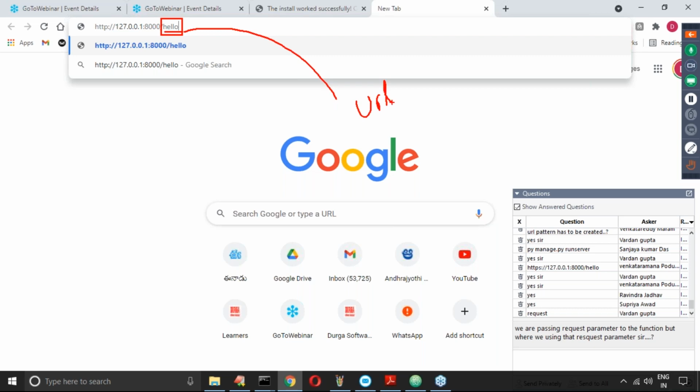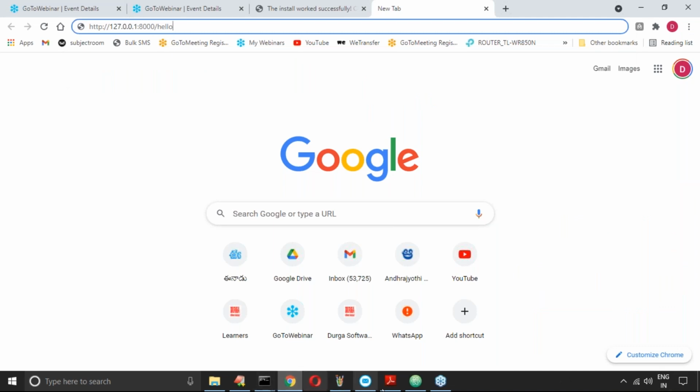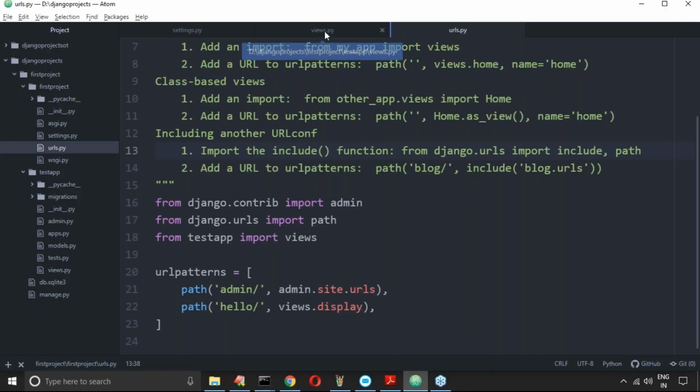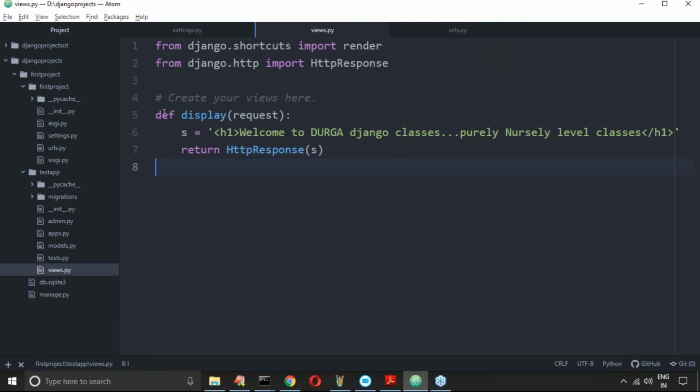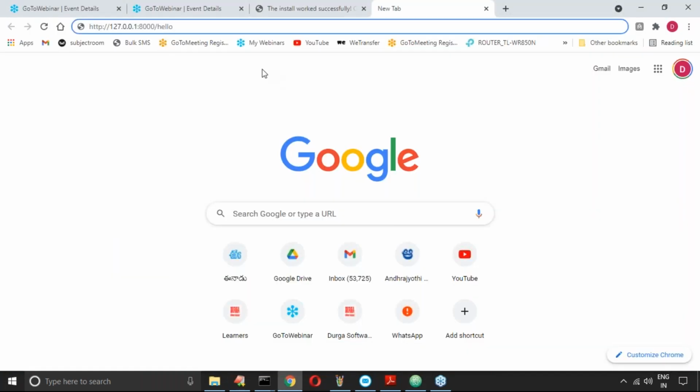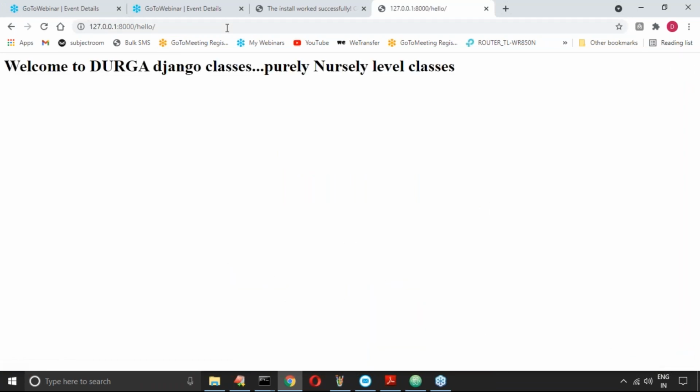Open the urls.py file. Inside urls.py, it will identify the corresponding view function for this hello, which is user.display. Now immediately inside views, the display function is going to execute. Now this is providing the HTTP response: Hello, welcome to Django Durga classes, purely nursery level classes. That's all. Now observe carefully. A big congratulations. Have you observed, right?